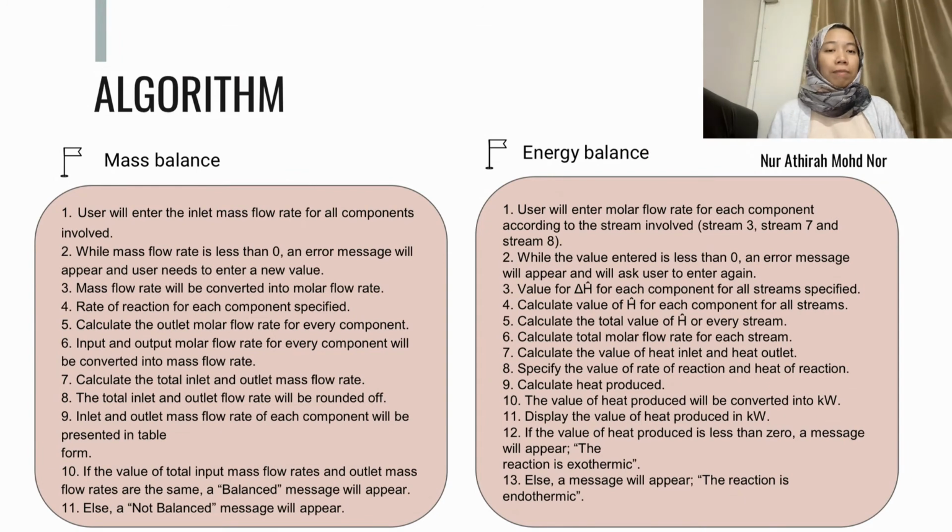Next, we move to chemical engineering computation. An algorithm is actually a series of steps that we need to write before we start writing the code. It is actually a very important step and it will make our job easier so that we will not miss any steps when we start writing our code.